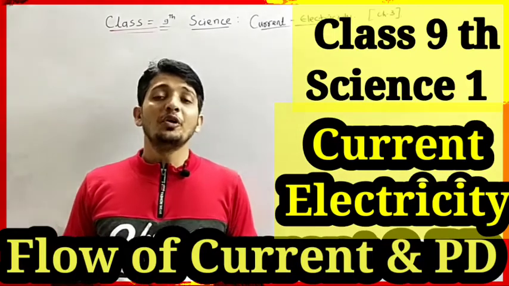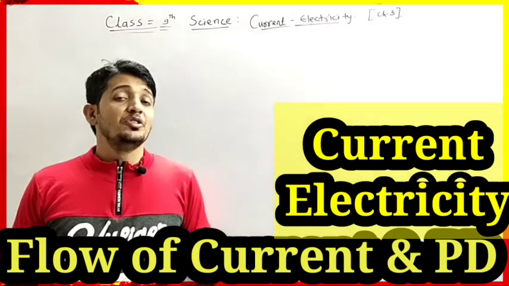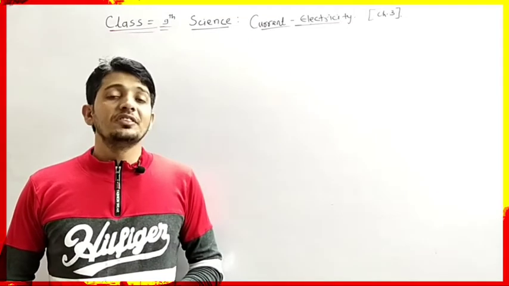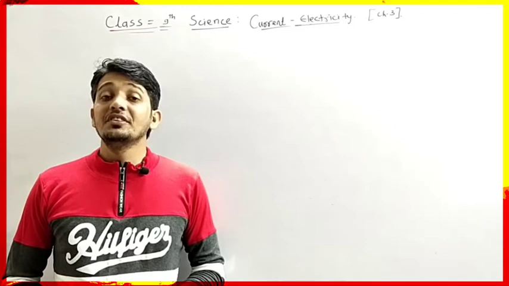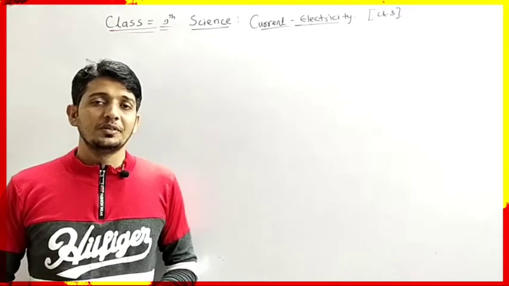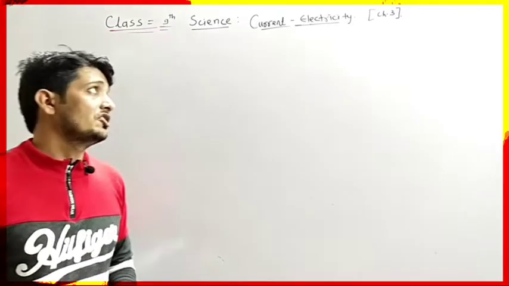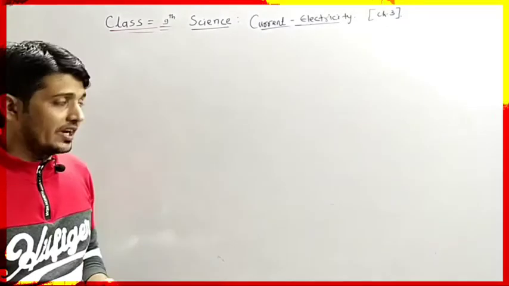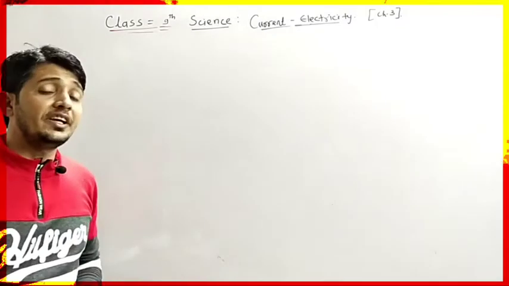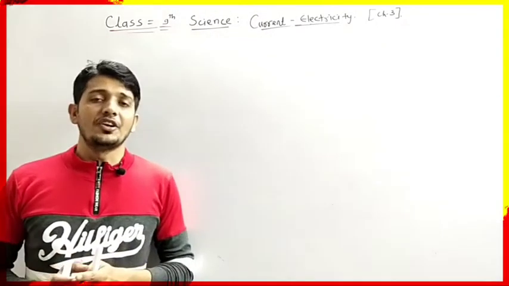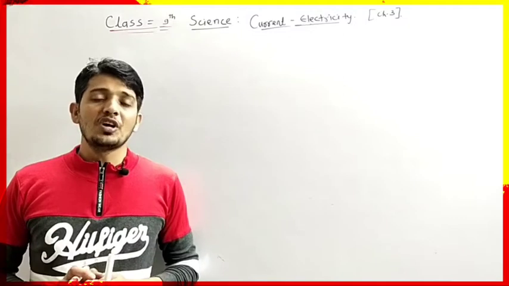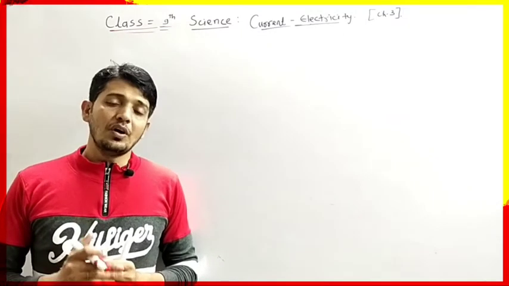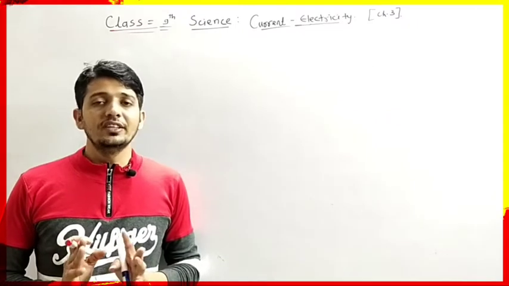Students, now we are going to start the new chapter, which is part of your physics. The chapter name is Current Electricity, which is the third chapter of your Science 1. So first we have to understand what is current and electricity. Current electricity is nothing but the flow of charge with the help of electrons through a conductor from one point to another, and it is called current.